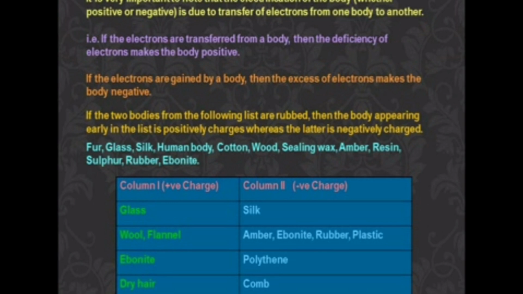So here, the difference between the positive and negative columns is there. What are the examples for positive charge and negative charge? Glass, wool, flannel, ebonite, dry hair. These are the examples for positive charges. For column 2, the negative charges are silk, amber, ebonite, rubber, plastic, polythene, foam. These are the examples for the negative charges. So using that we can do that experiment.